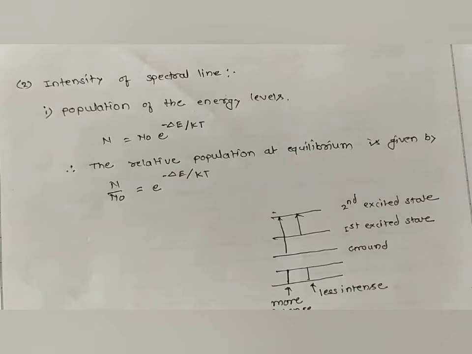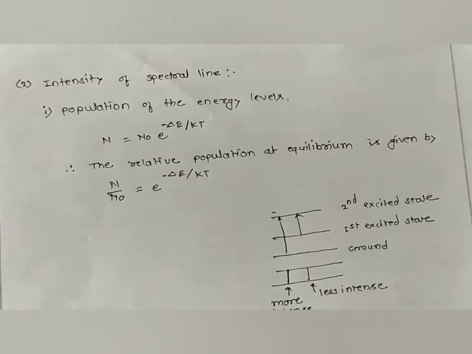The number of molecules in the excited state is always less than that of the ground state. It is clear from this equation that the number of molecules in an excited state is always less than in the ground state. Actually, at room temperature, most of the molecules are in the ground state. Hence, the number of molecules in the ground state is always more.